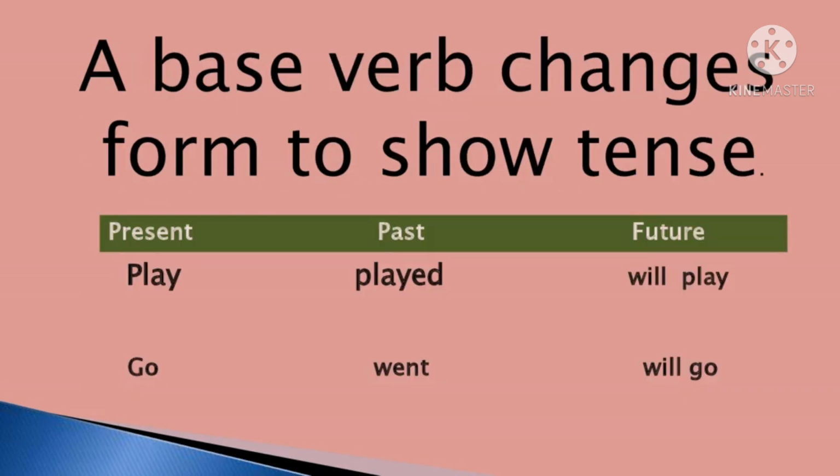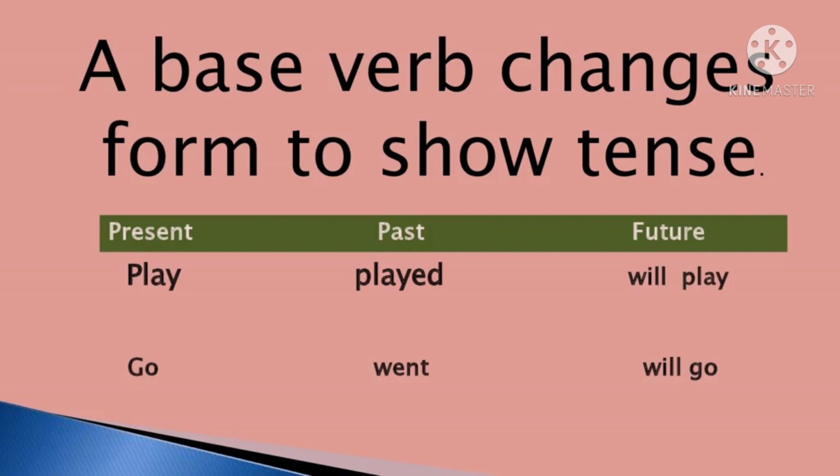A base verb changes form to show tense. Like you can see present, past and future. So play is a present verb, a base verb. Now it has been changed into played. If you are going to talk about a past event, a recent past event, you will use the second form of the verb, like played. We have just added ed and it became the second form of the verb. Now if we are talking about the future, I will play cricket. I will is showing the future tense.